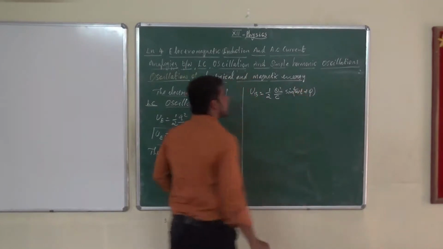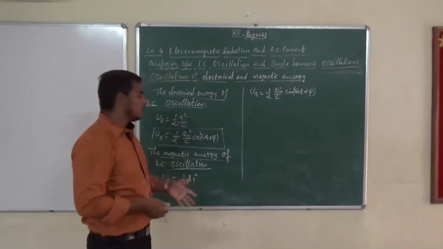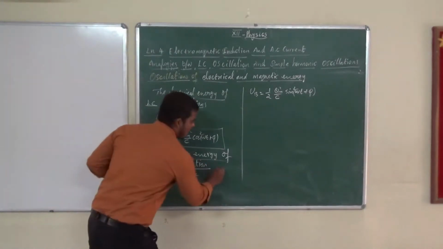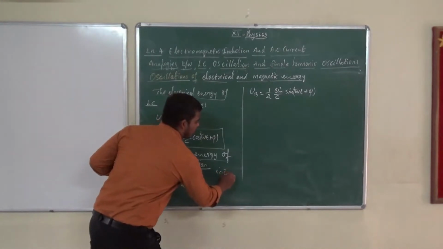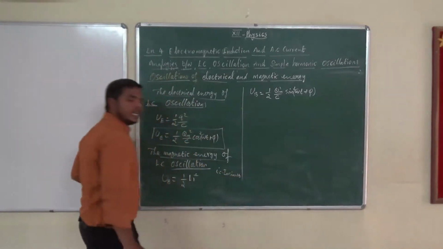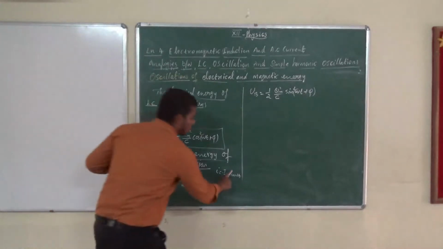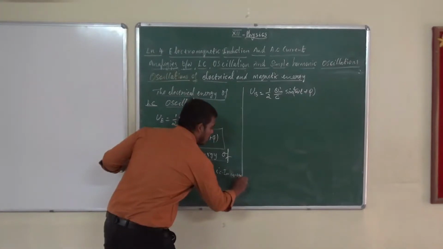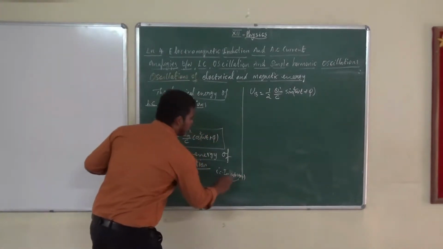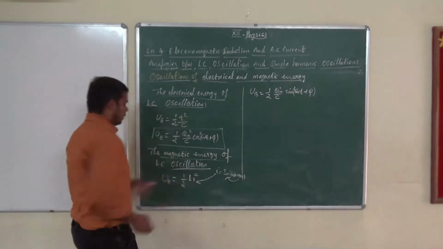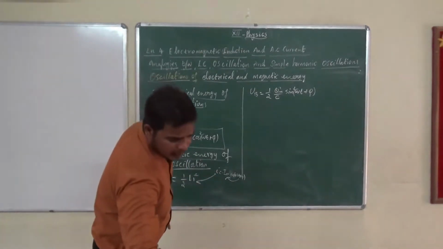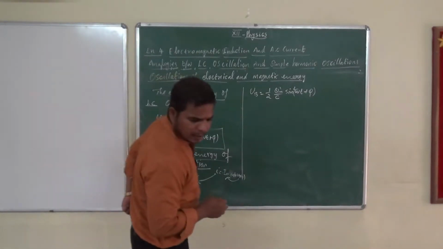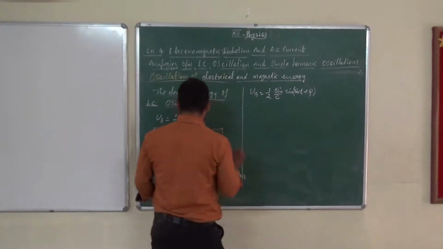I have written this very directly. If you have any doubt, please substitute the values. We have derived I. What is I? I is equal to minus Im sin omega t plus phi, isn't it? Sorry, I is equal to Im cos omega t plus phi. When you substitute this value, you are getting the magnetic energy. What is that? Here phi is equal to 0. From the equations.